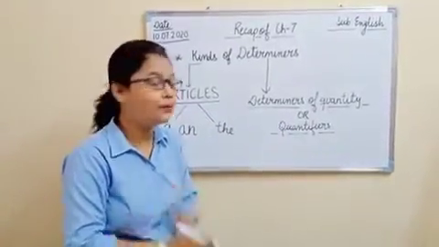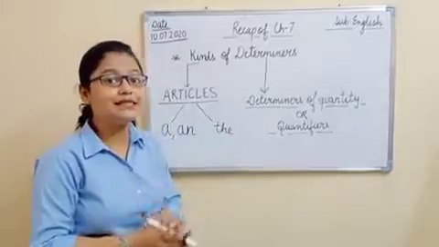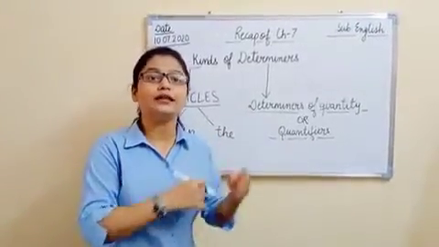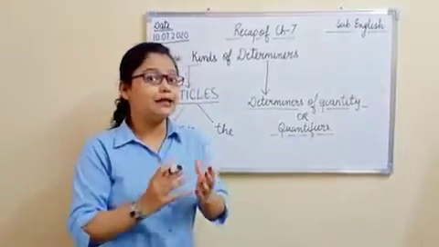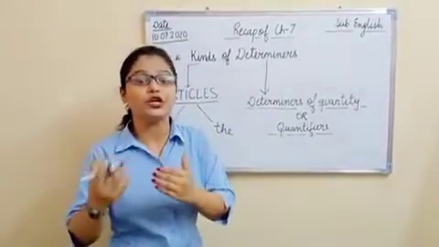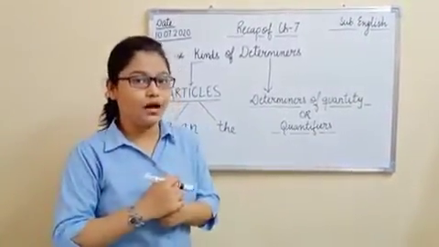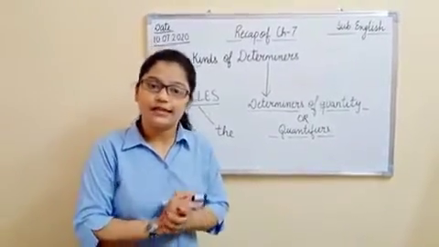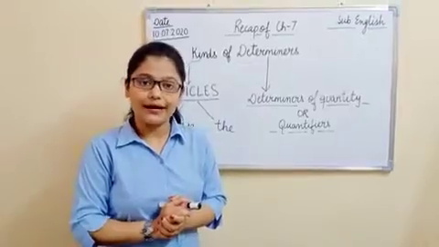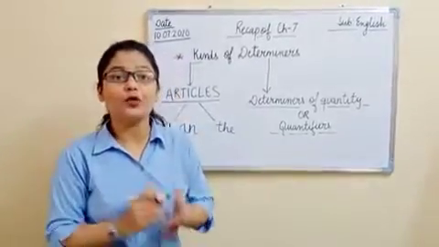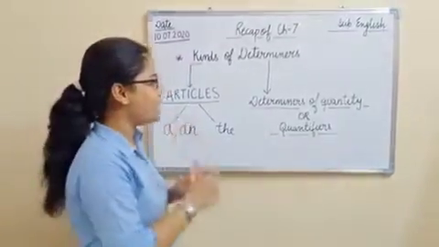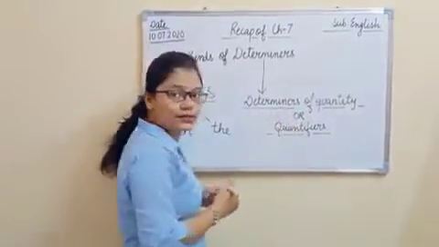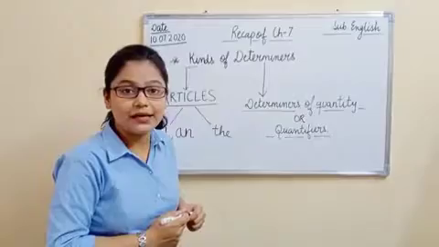What do we call them? Quantifiers. It means there are some determiners which are used with countable nouns, and there are some determiners which are used with uncountable nouns. So what are such determiners? That I am going to tell you one by one, right? If we talk about much, there are two determiners in this concept, determiners of quantity, much and many, right?